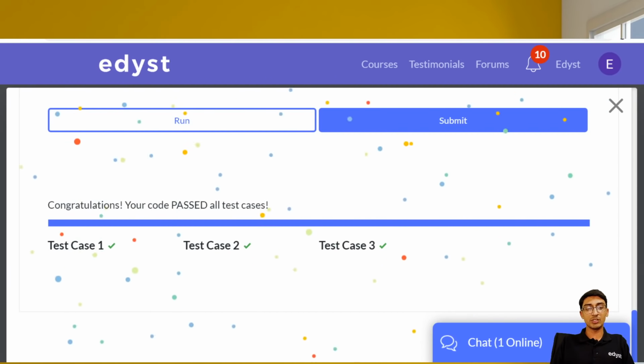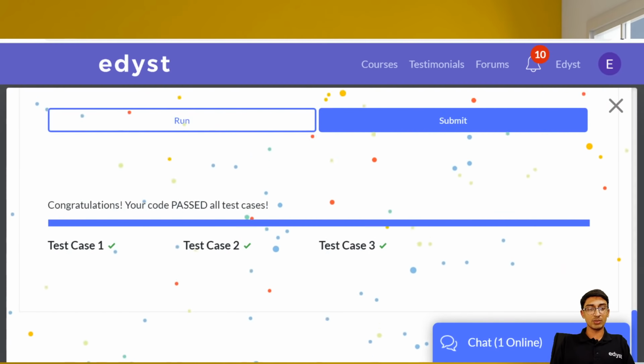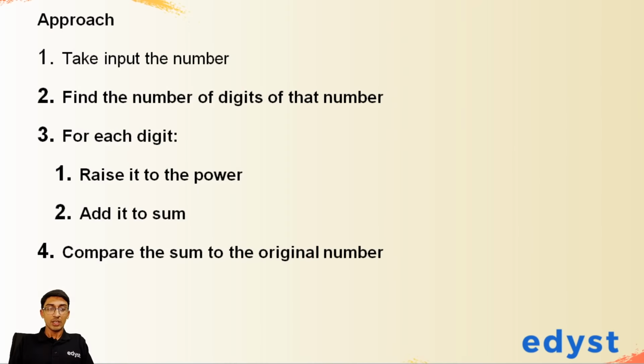So this was a simple maths question. And just to recap, in this maths question, we saw 2-3 important concepts. The first concept we saw is how to input the number in Java. We also saw how to find the digits of each number, so break the number down into digits. And then for each digit, we raise it to a certain power, add the sum, and then compare the sum to the original number. So there are 3 concepts we saw over here: summing up the digits, raising the digits to a power, and also separating the digits. Each one of these can be a separate question. That's why I purposely chose this question, to revise all of these concepts with you, right?